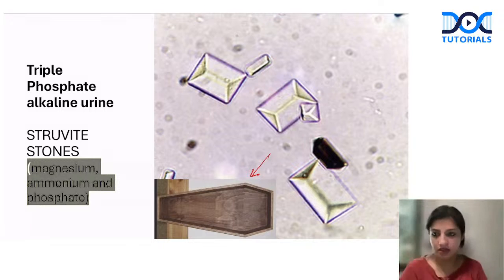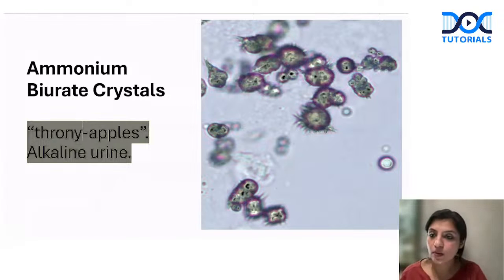So that is your triple phosphate crystals, which everybody has to be clear about. Ammonium biurate crystals we have already seen. These are like thorny apples, and they are seen in alkaline urine. Usually they are seen in old samples. Whenever the samples are old, you see these ammonium biurate crystals.